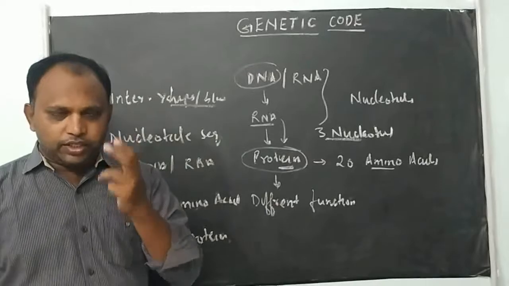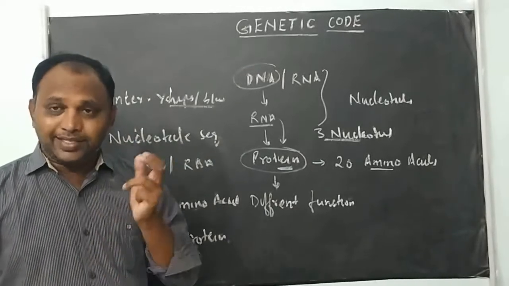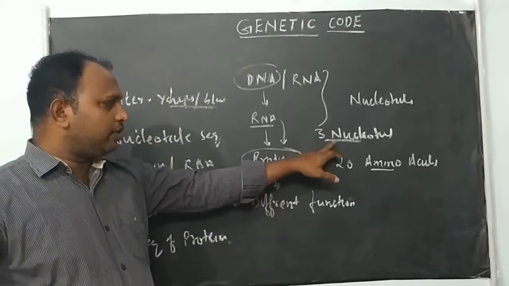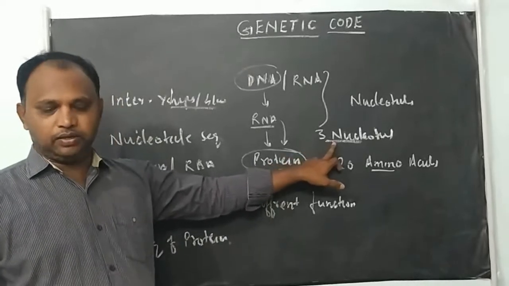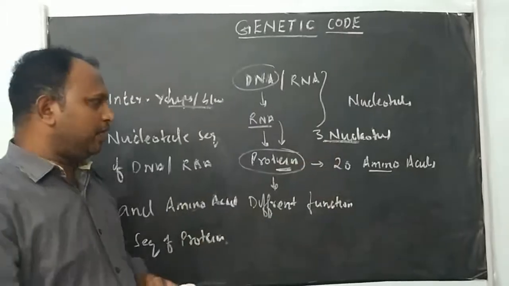So each and every amino acid of proteins is encoded by every 3 nucleotides of the RNA molecule. Every 3 nucleotides of the RNA molecule. Okay. And how can we predict the genetic code?